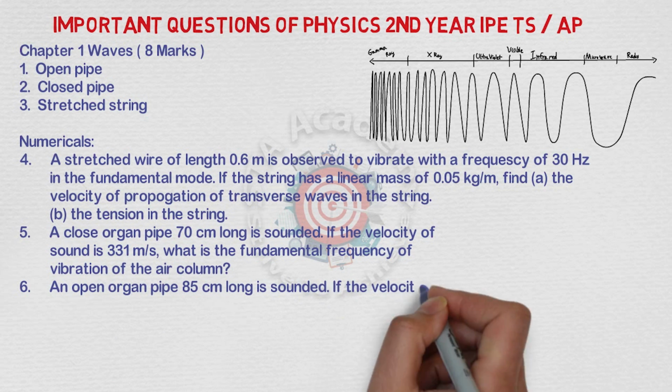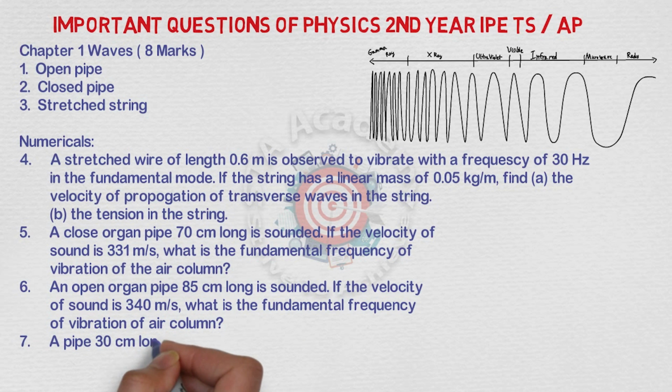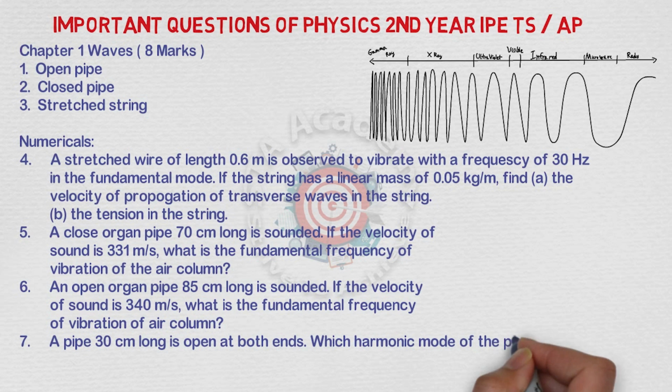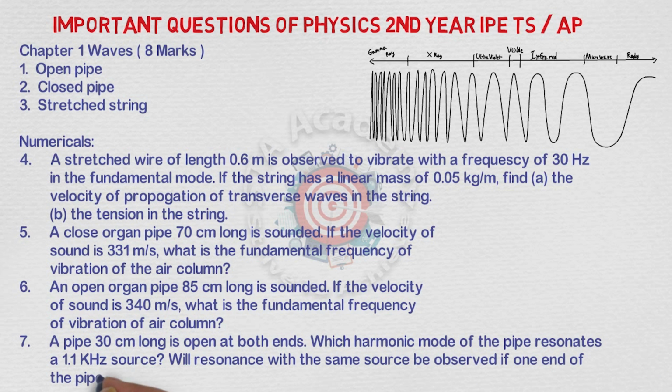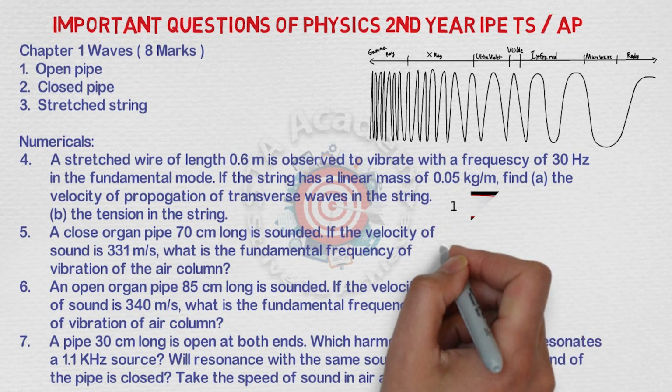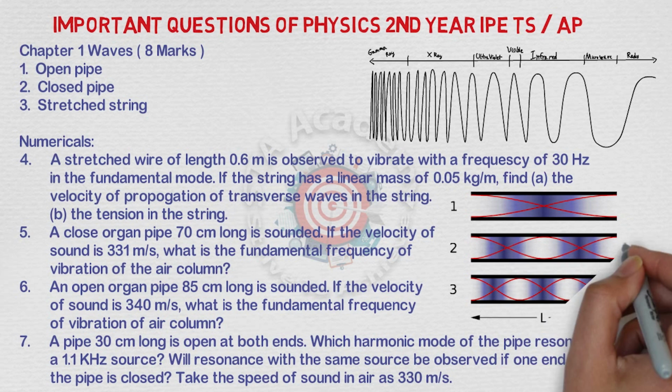Normally in the intermediate exam they will ask one long answer, and with that they will ask one numerical. The long answer is 6 marks and the numerical is 2 marks. These are the very important numericals for all these 3 long answers: open pipe, closed pipe, stretched string. Practice all 4 numericals, that will give you maximum marks in waves.